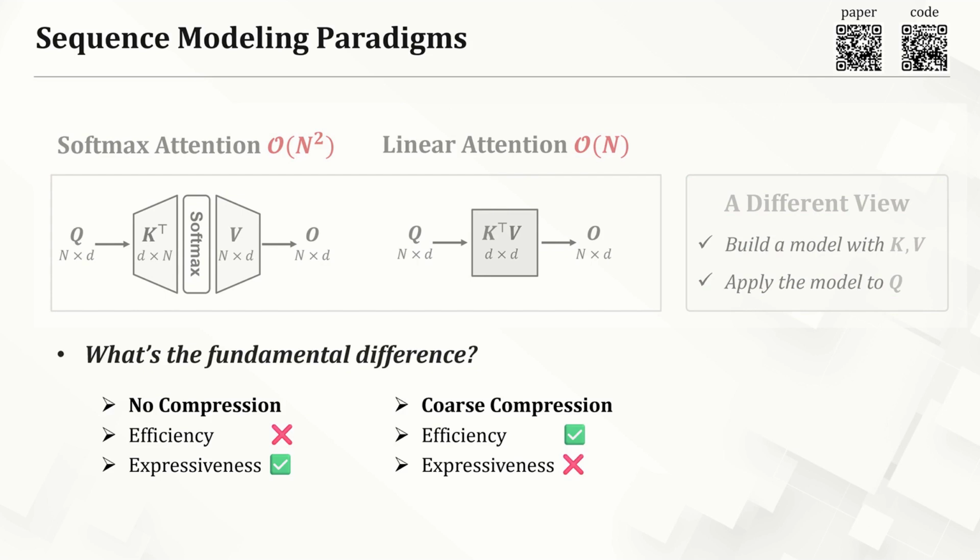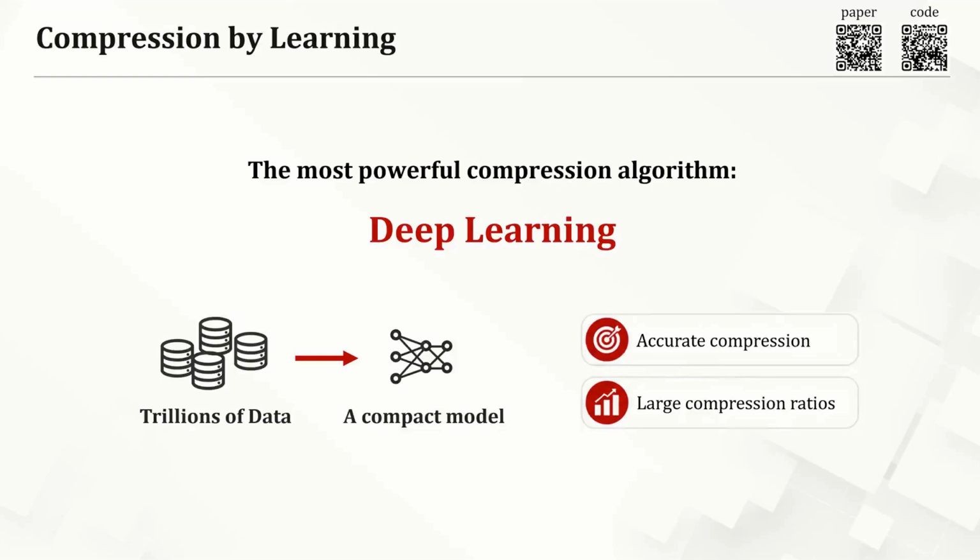What we truly want is accurate compression, a method that is compact, highly efficient, and expressive. But how can we achieve that? We look at deep learning itself. Deep learning is arguably the most powerful compression algorithm we have. It can compress trillions of data points into a compact, highly structured model. Very accurate and very successful.